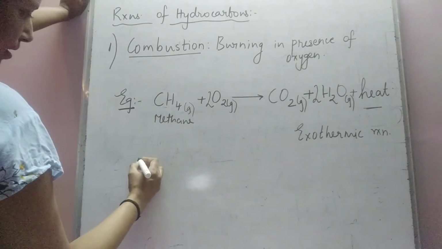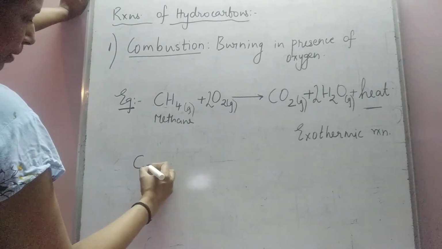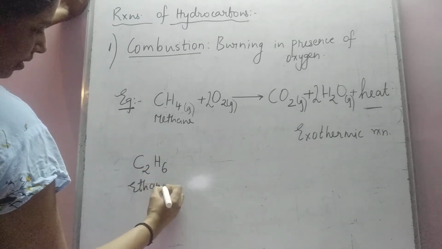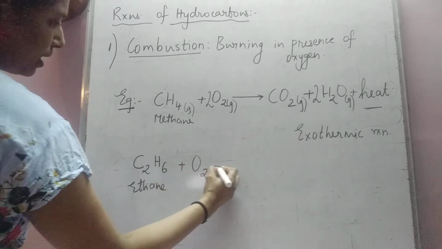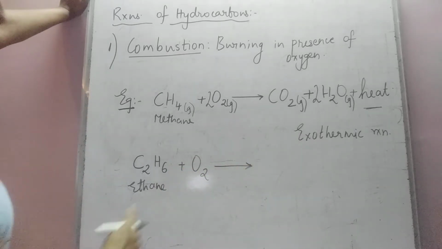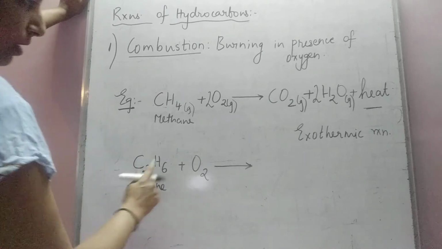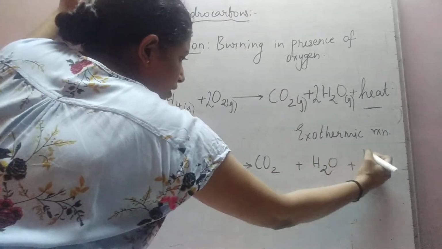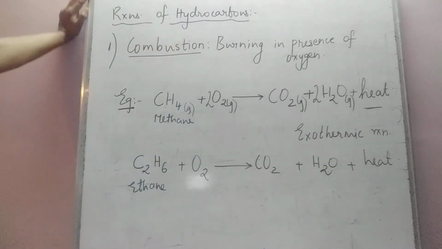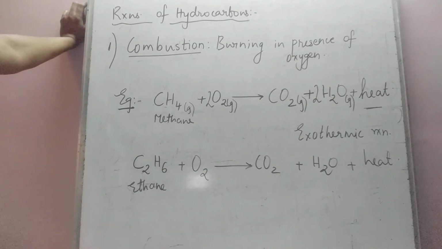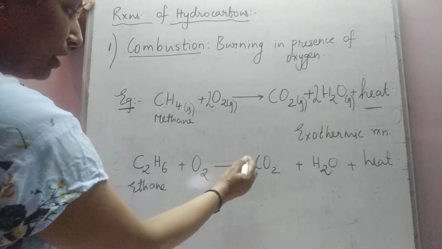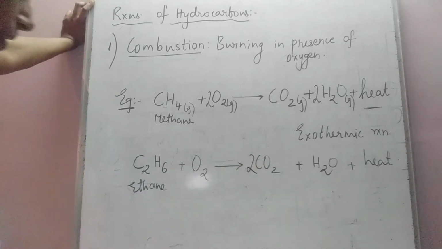Second example. Let me take the example of ethane. To write the combustion reaction of ethane, you just write its reaction with oxygen and write down the oxides of carbon as carbon dioxide and oxide of hydrogen as water. This reaction involves liberation of a large amount of heat, so writing heat is very important. Now to balance this reaction, there are 2 carbon atoms, so you will begin with balancing the carbon atoms. So I put 2 here.